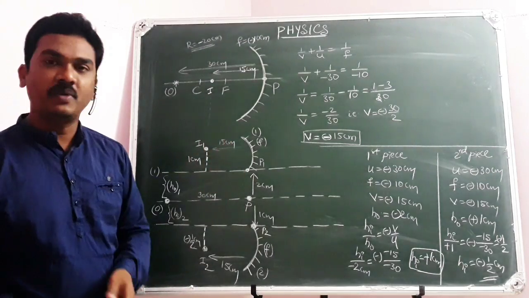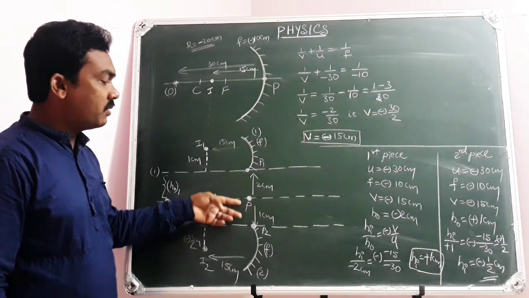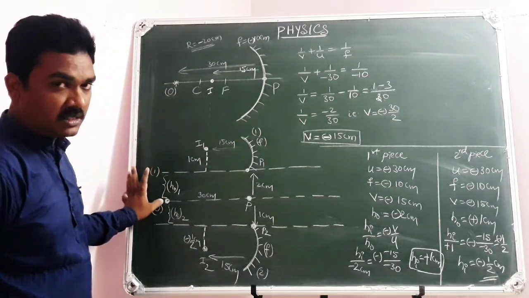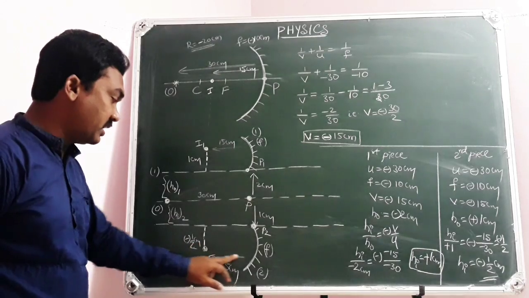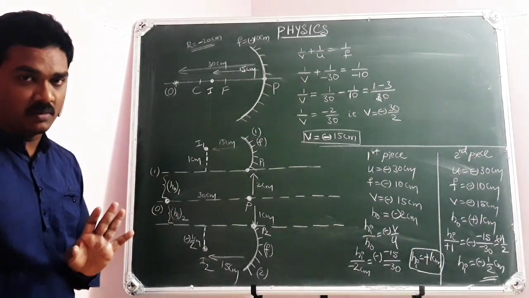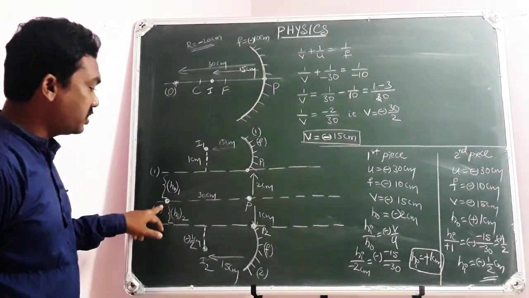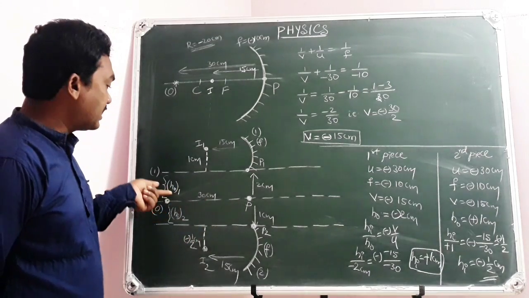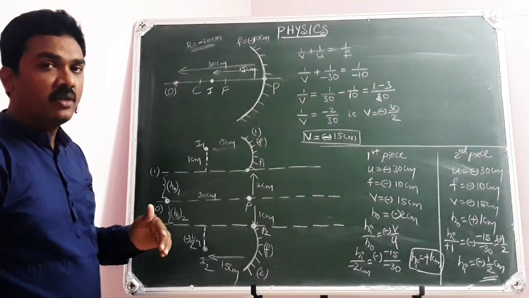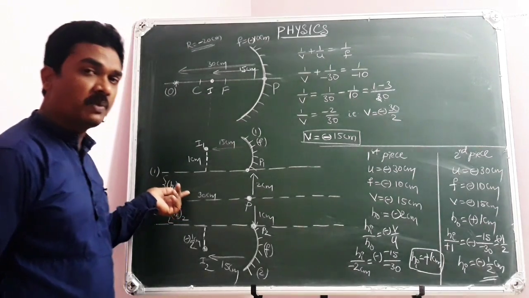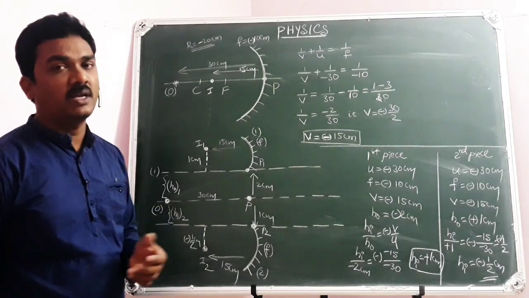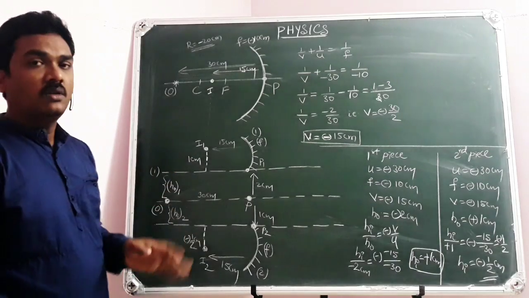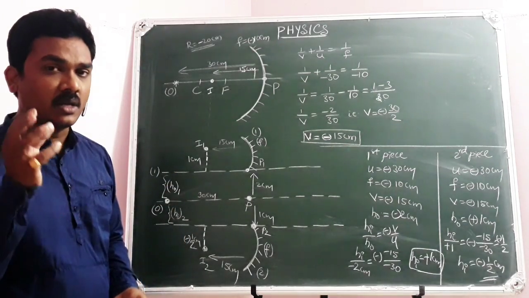Then this is the solution. Hope you got clarity. As they are taken perpendicular to the principal axis, their principal axes are different. As the object is placed at the same position without disturbing, image positions will be the same. The horizontal distance of the image in both cases remains the same, since the focal length is the same and the object position is the same. But as they have different principal axes of their own, the size of objects will be different, and moreover in one case it falls below the principal axis, in the other case it falls above the principal axis. So that's the detailed part of the calculation. So this is how the concept of cutting of a spherical mirror can be dealt with.